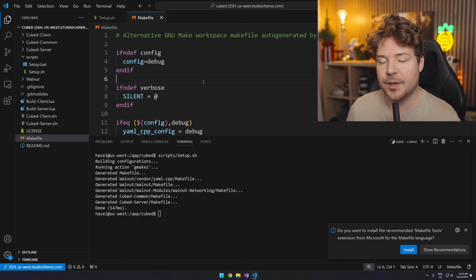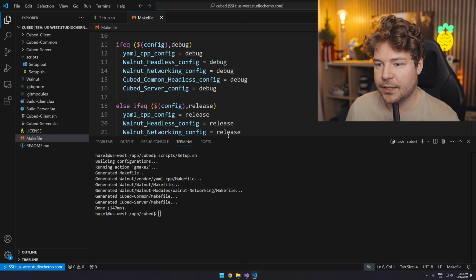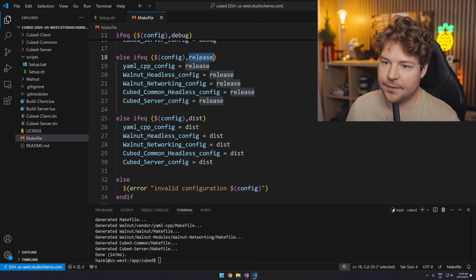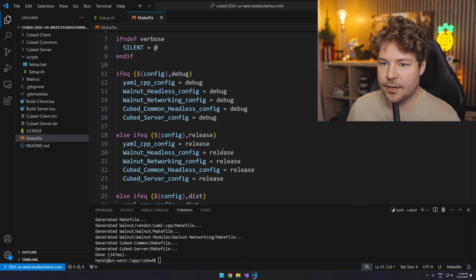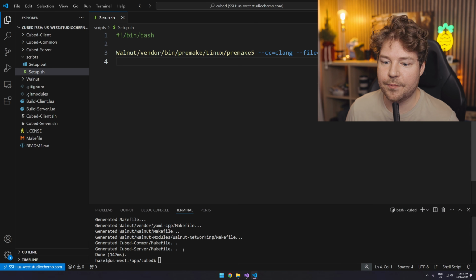We can just keep it as debug for now because we're playing around with this and we probably want the extra debugging, but that's just something you can do because you can see if the configuration is release, then that's a valid configuration. And so it's dist here as well, but it's going to build debug by default unless we specify something into make when we build it.